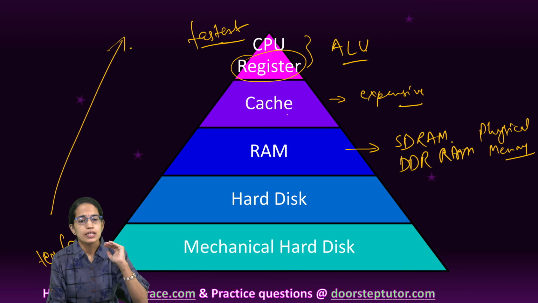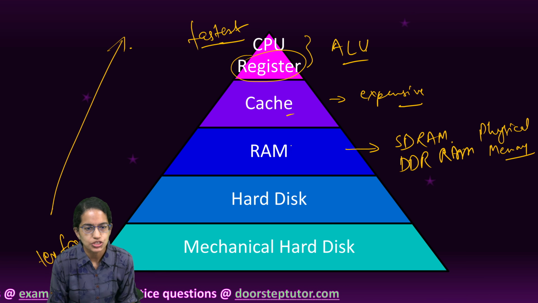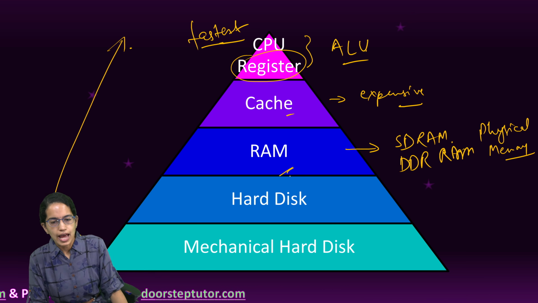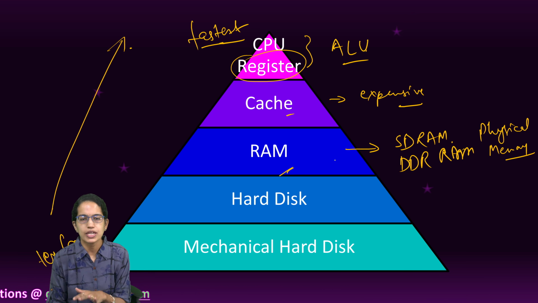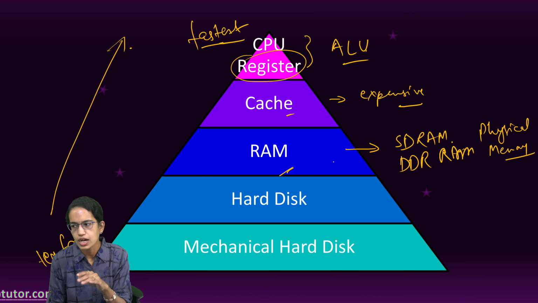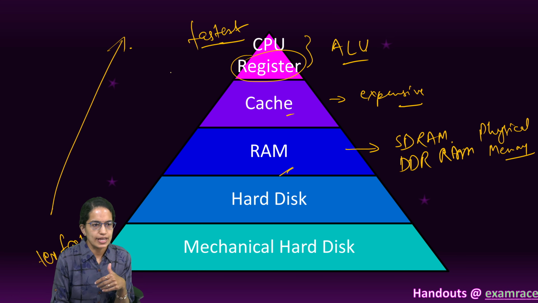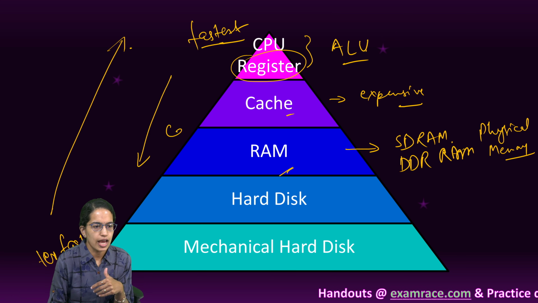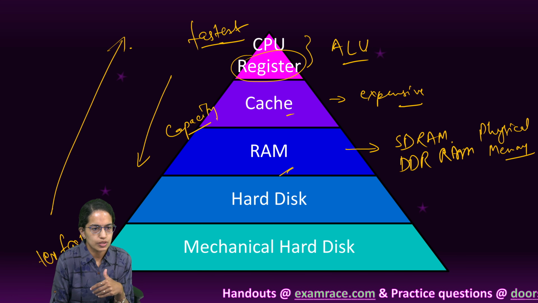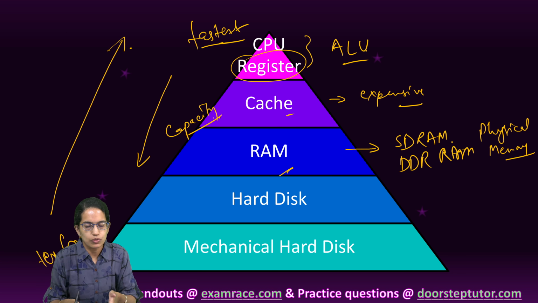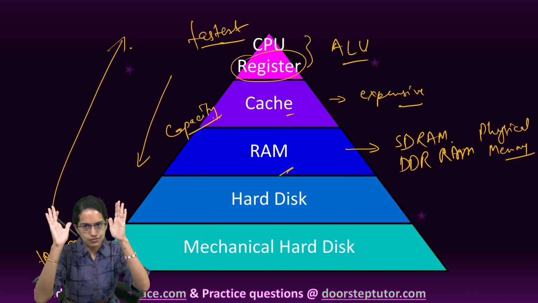Next to it, in terms of fastness, is cache, and then you have RAM, which is called the physical memory. It is reasonably priced, it is fast, and has an average capacity. In terms of capacity, this would increase as we go down. Capacity increases as we go down, speed increases as we go up.